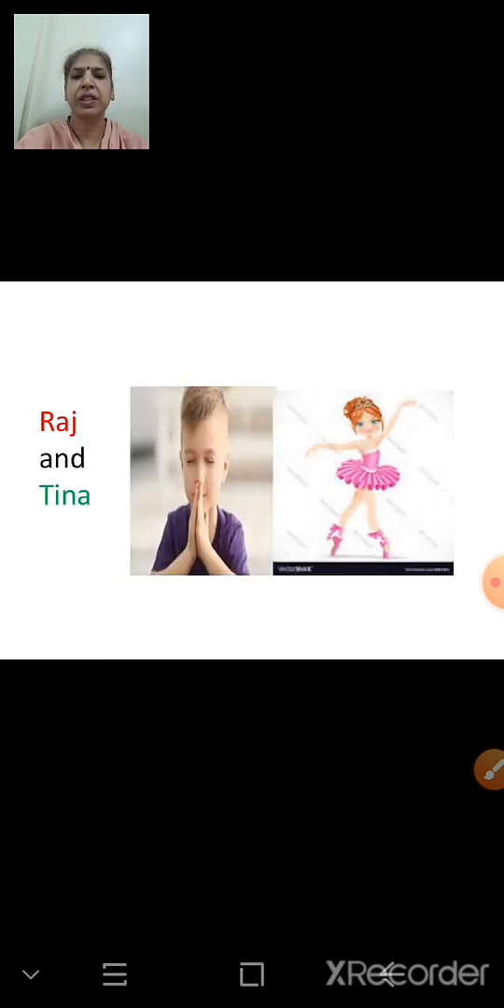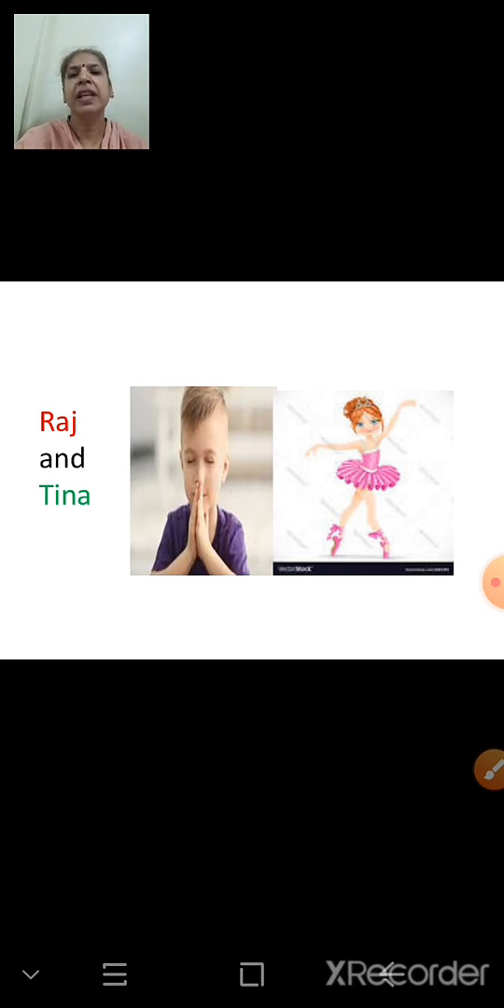Now look at this picture. Raj and Tina. Raj is praying, Tina is dancing. Now we have to write sentences using while. When we use while, it means at the same time or during that time. Raj is praying, Tina is dancing. So how will we write this? Raj is praying while Tina is dancing.